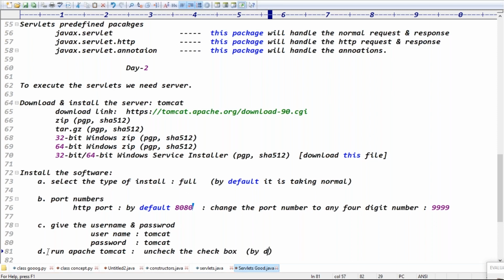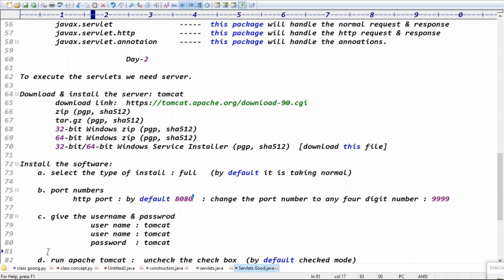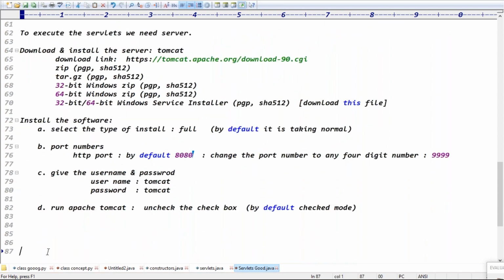By default, which mode is it? Checked mode, exactly. While installing the software, select the type of installation as full, and the port number is by default 8080, but you change the port number to any 4-digit number, like 9999. Give the username and password. Run Apache Tomcat: uncheck the checkbox, guys.